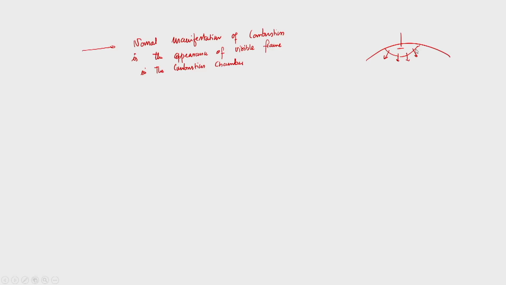Now, we can say that combustion in an SI engine is almost uniform, in the sense that whenever a flame is developed in the region very close to the spark plug, we have a huge amount of heat generation, and that heat will try to increase the temperature of the compressed charge nearer to that flame.